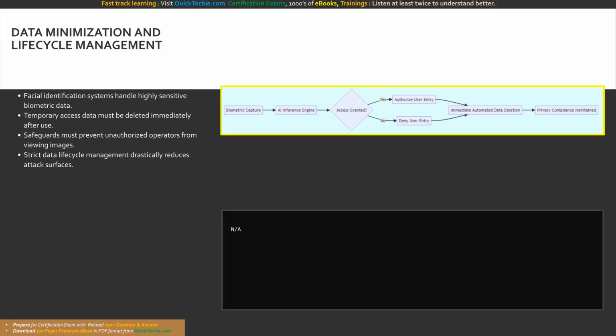This visual demonstrates the critical path of transient data processing. Notice how the biometric capture flows into the AI inference engine for authentication. Regardless of whether access is granted or denied, the absolute next required step is immediate automated data deletion.